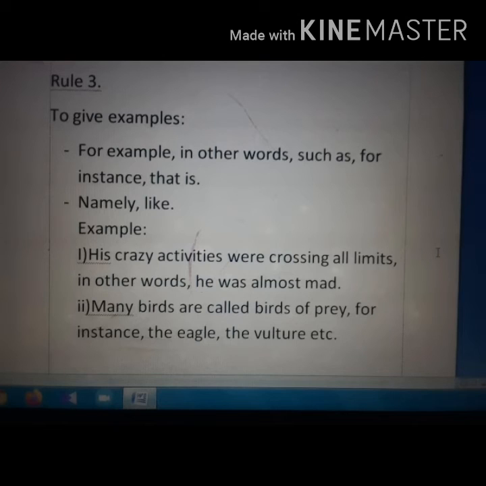In other words, he was almost mad. Another example: many birds are called birds of prey, for instance, the eagle, the vulture, etc. So, when you have to give any example in a passage, then use these connectors.